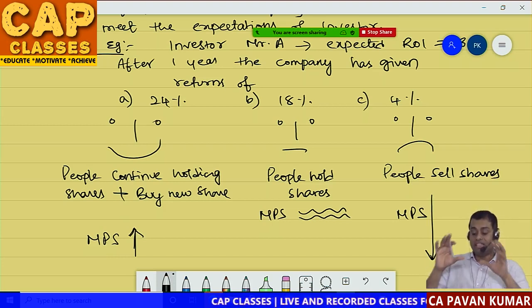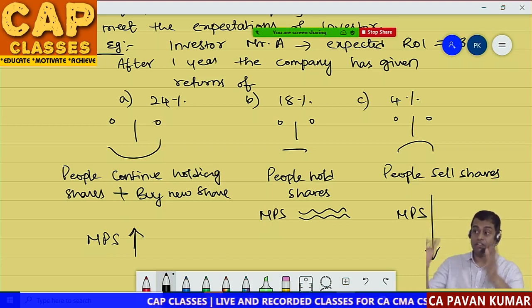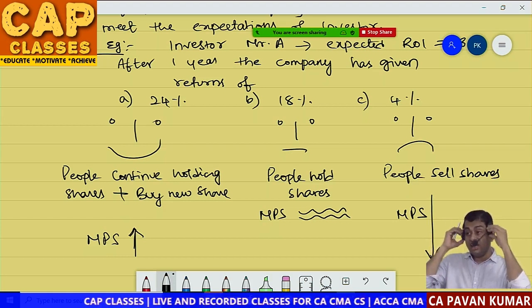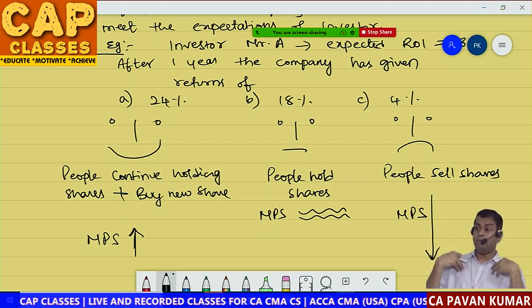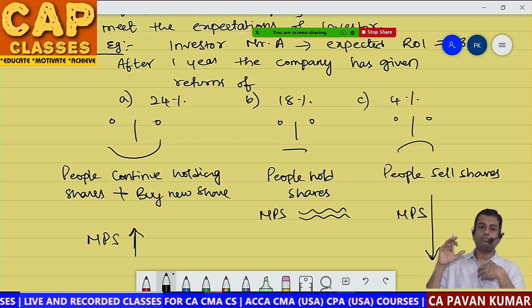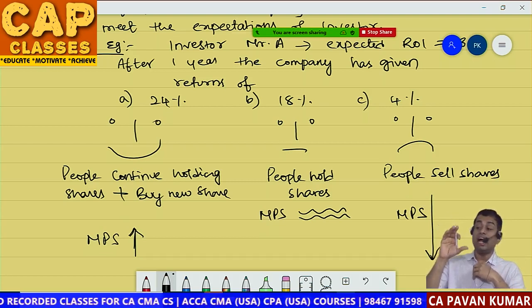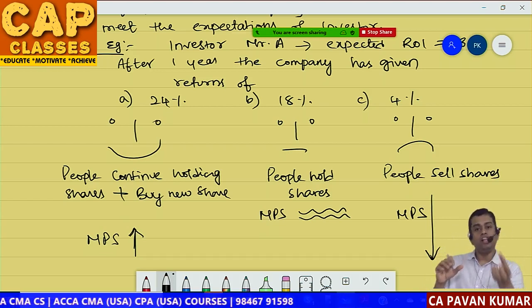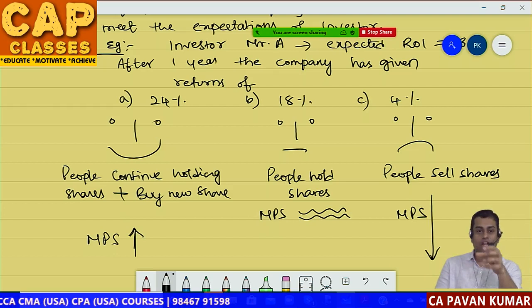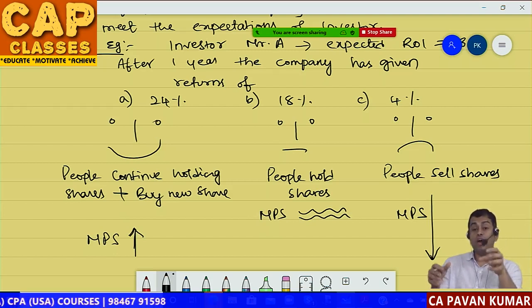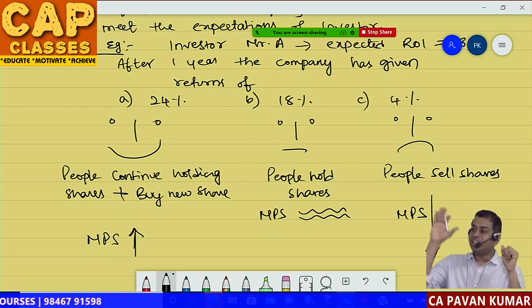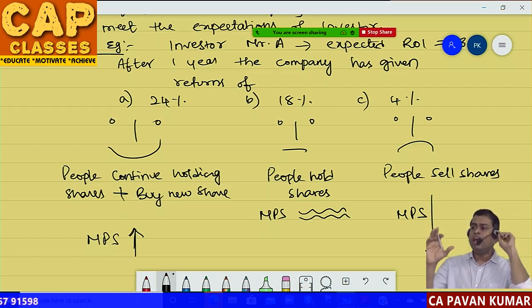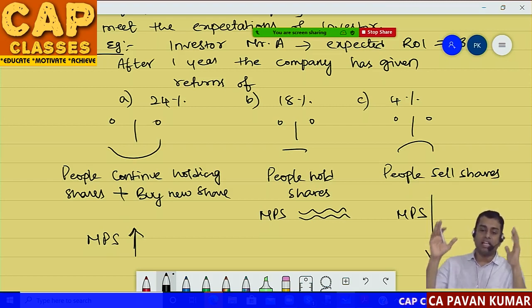You understand? So this is how the stock market works. Having said this, I am an aggressive investor. I invested money in Infosys. I am expecting 24%. You are a little conservative. You also invested in Infosys. You are expecting only 14%. Some other guy is expecting only 10%. So every shareholder's expectation will differ. It is not necessary that Infosys has 5 lakh shareholders and every shareholder will expect the same ROI.